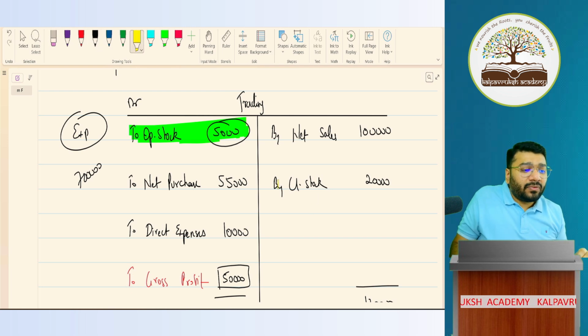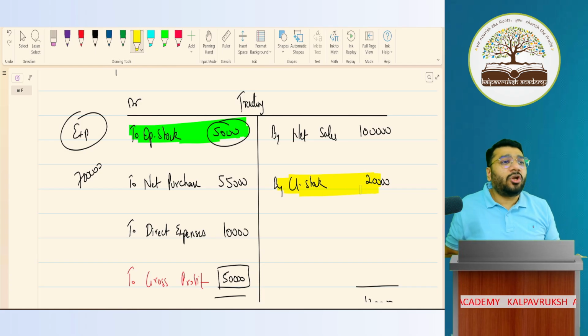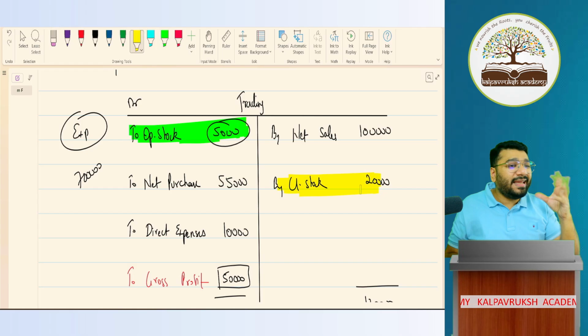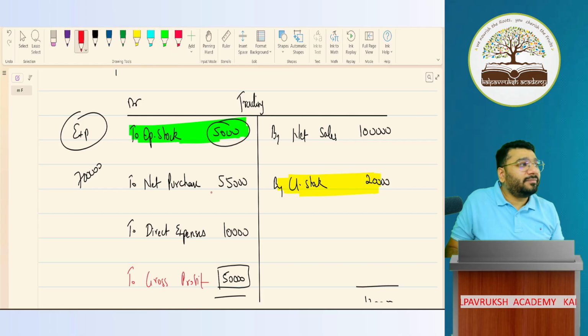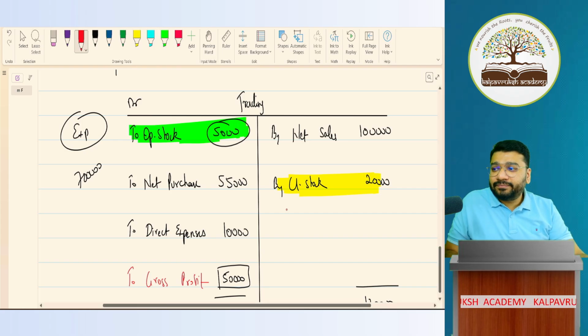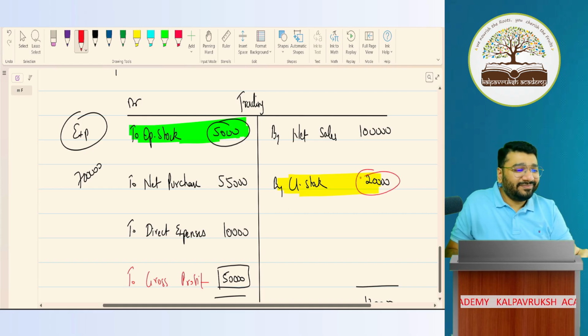Okay. Next question. The closing stock that we record here, what is the nature of it? Income, expense, gain, loss, asset, liability, capital. What is the nature here? Closing stock. Asset, liability, capital, expense, income, revenue. What is it? Those who did 11th with me will not answer. New people should answer. What is the nature of closing stock? Liability, wrong. Asset, wrong. The closing stock which comes to your balance sheet is asset. This is not asset. This is reversal of expenditure.